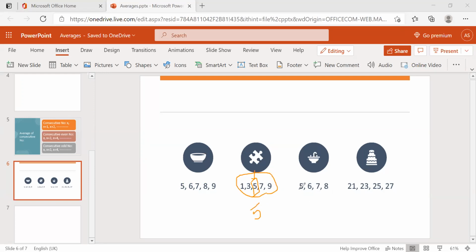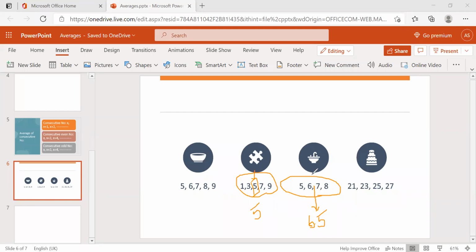And here 5, 6, 7, 8. What's the middle number here? There are 4 numbers here. Which one is the middle number? Always, average is nothing but the middle number. 5, 6 is one part, 7, 8 is one part. What's the middle number? 6.5. 6.5 is the middle number. Exactly, the middle number will be the average.